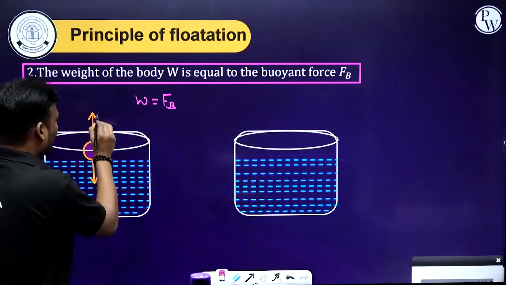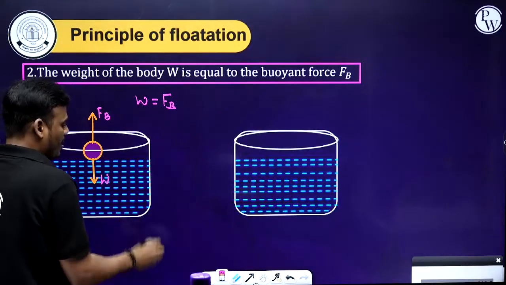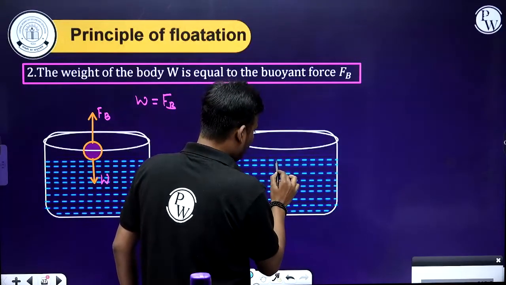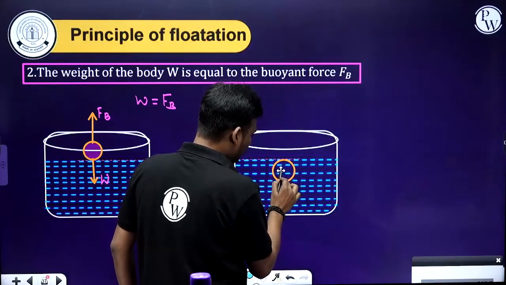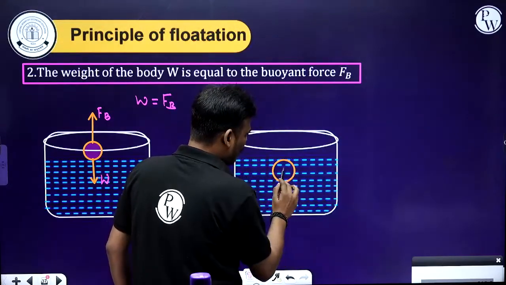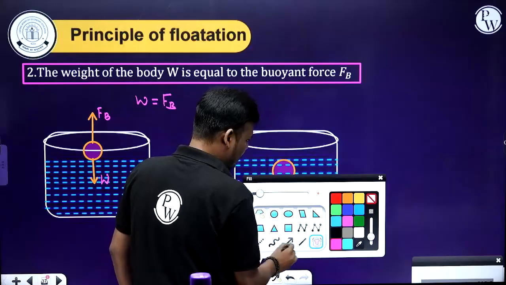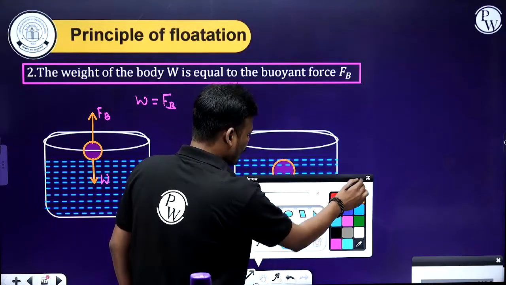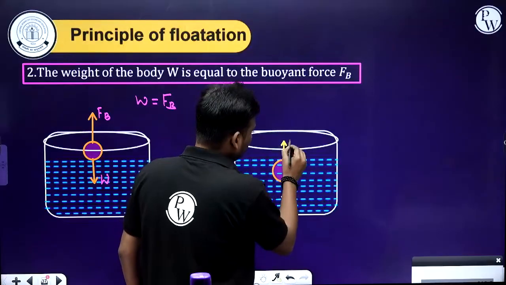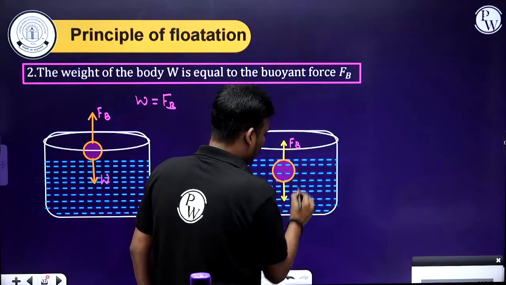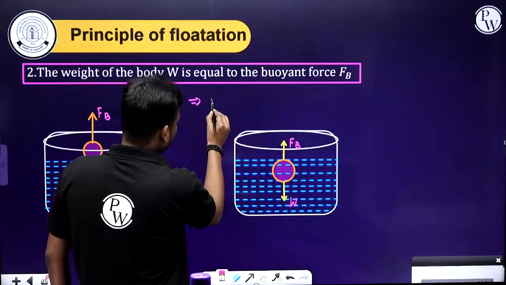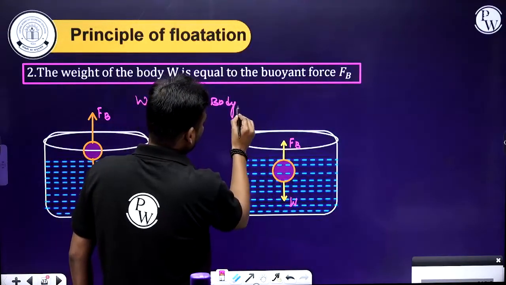This is the weight of the body and this is the buoyant force of the liquid. What will happen is this body will be submerged, just inside the water surface. So here the weight of the body is still acting downward and the buoyant force of the liquid is acting upward. So here the body is submerged.